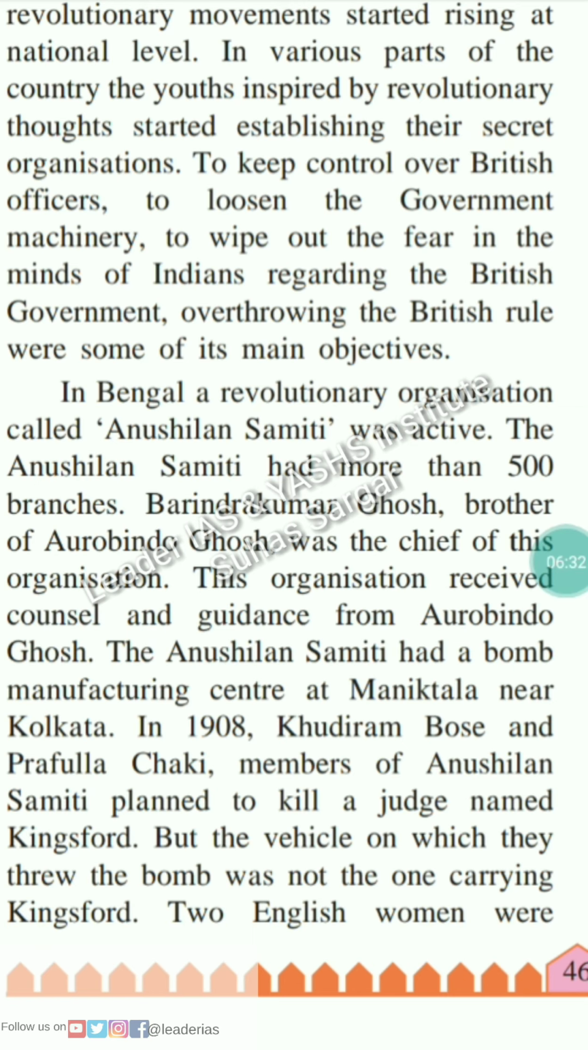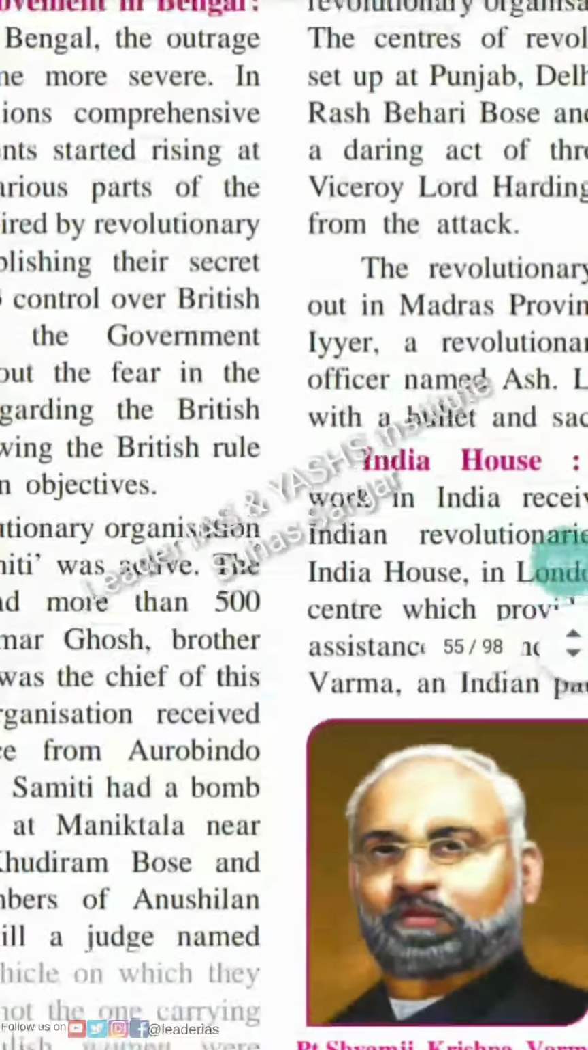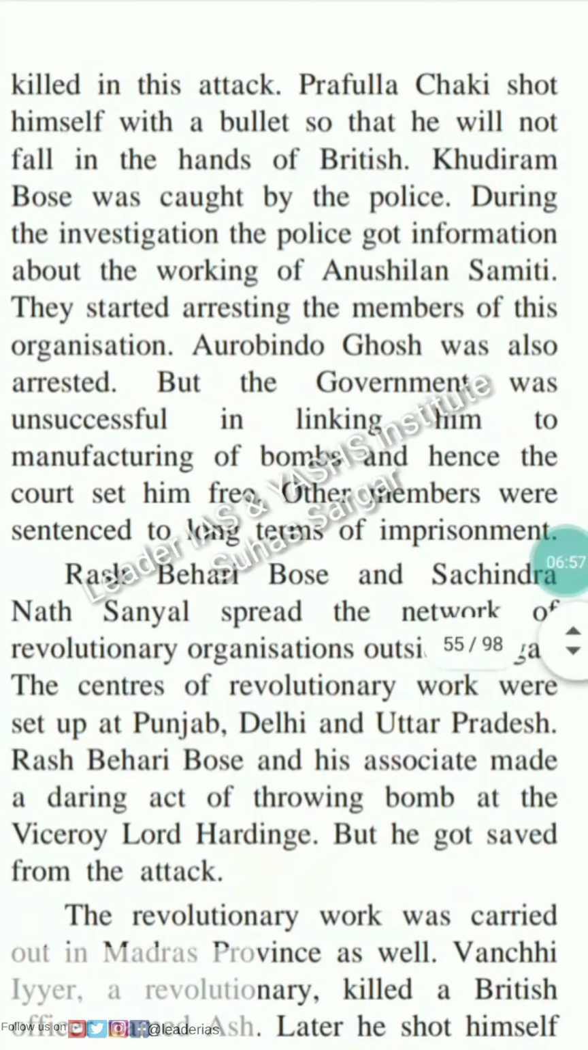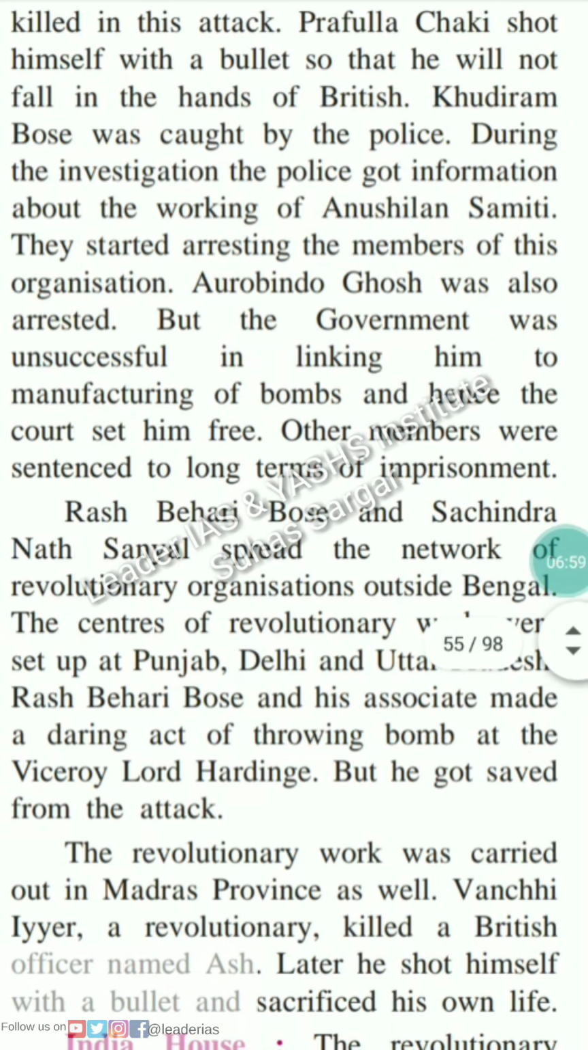Maniktala near Kolkata. In 1908, Khudiram Bose and Prafulla Chaki, members of Anushilan Samiti, planned to kill the judge named Kingsford. But the vehicle on which they threw a bomb was not the one carrying Kingsford. Two English women were killed in this attack. Prafulla Chaki shot himself with a bullet so that he would not fall into the hands of the British. Khudiram Bose was caught by the police.